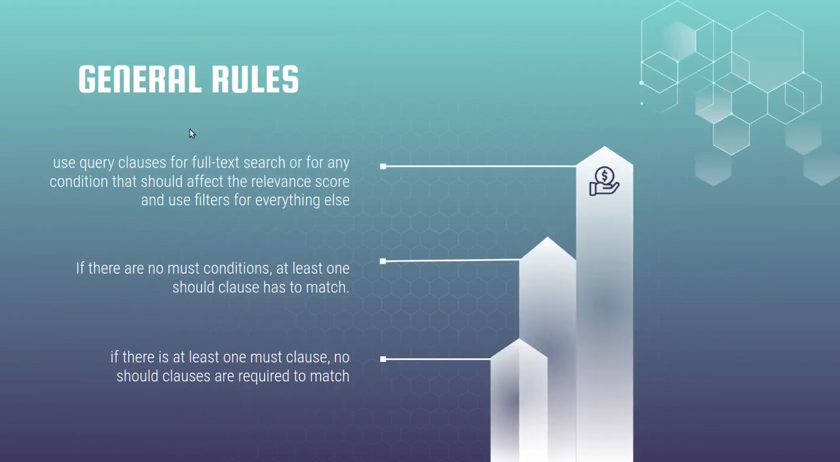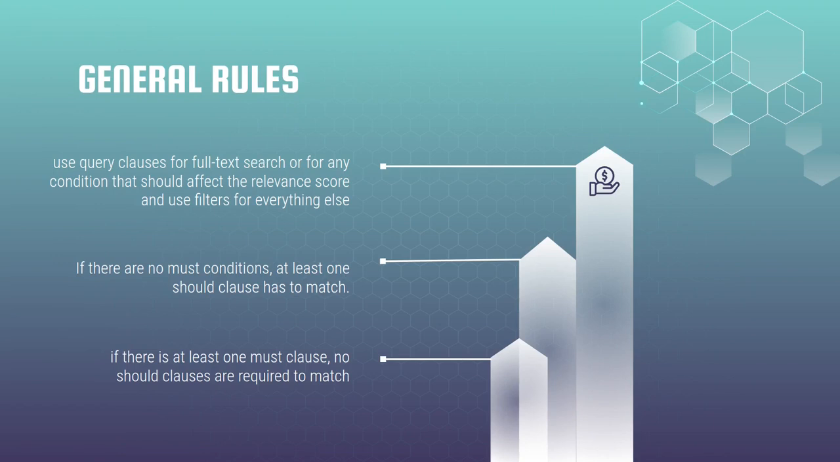There are several rules that we have to remember. Use query clauses for full text search or for any conditions that should affect the relevance score, and use filters for everything else. Why? Performance. Filters are much faster than any other boolean operations.